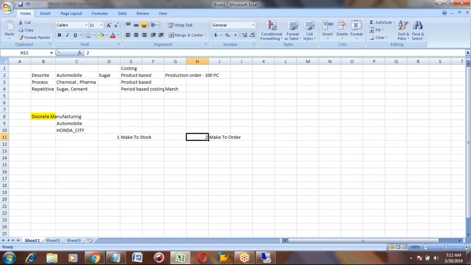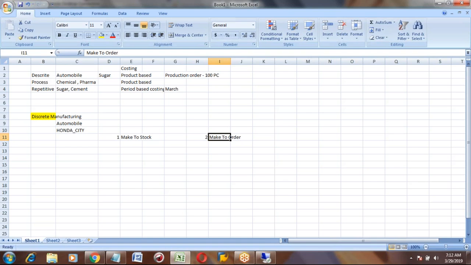Make to stock and make to order, you can see the name: make to stock means you are making to keep as a stock. Make to order means you are making a product based on order. Order means here sales order.